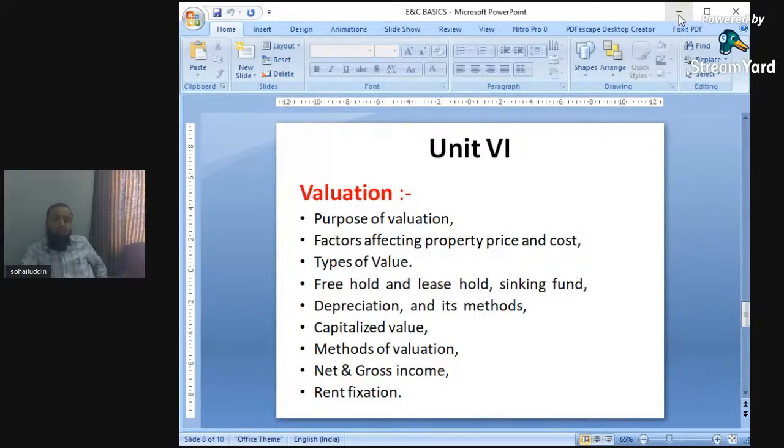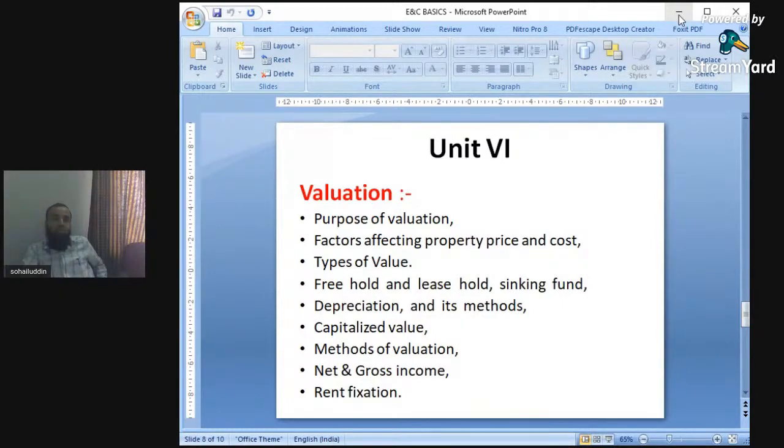So depreciation, again, there is a decrease in the cost of construction. Depending upon the decrease in the cost of construction, what is the valuation? After 10 years, what will be the value of a building? After 15 years, what is the value of the building? After 20 years, what is the value of the building?